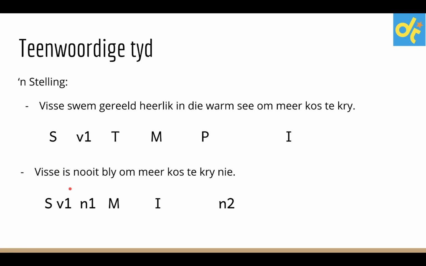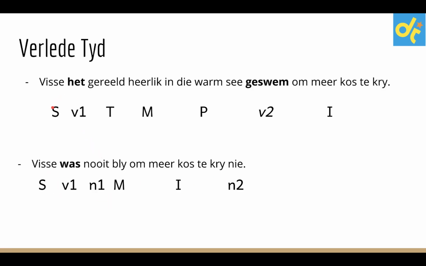You also can have a negative sentence as a present tense sentence. Visse is nooit bly om meer kos te kry nie. It follows the stompie rule as we've discussed before. Let's have a look at those sentences in the past.